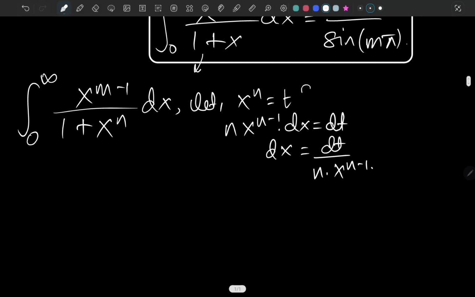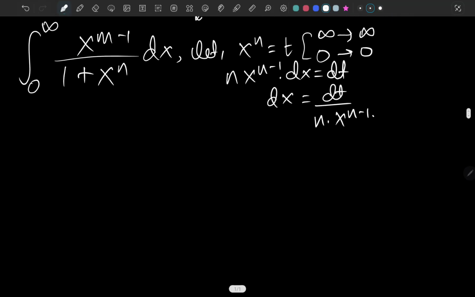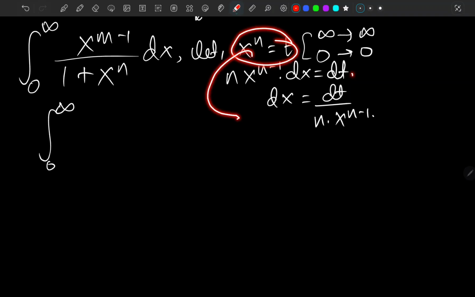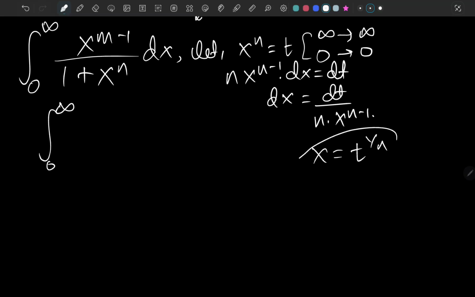Now let's replace our stuff. When you plug in x equals infinity, t is also infinity, and for 0 it is also 0, so it doesn't bother the limits of our integral. Let me calculate x from this equation as well: x is t to the 1 over n.